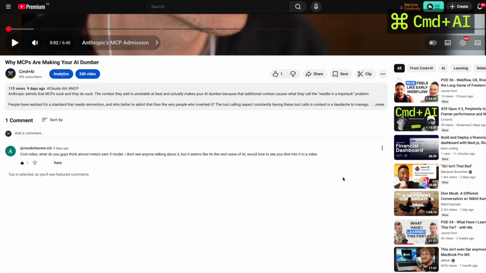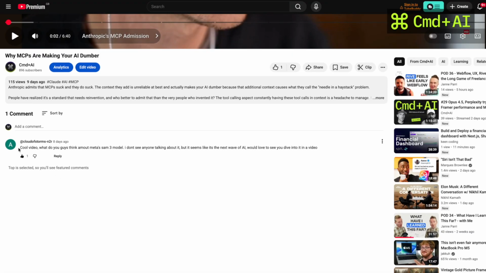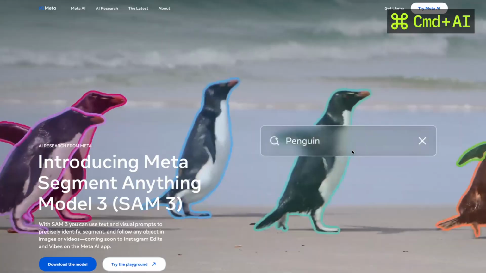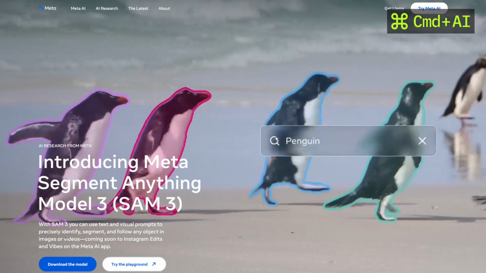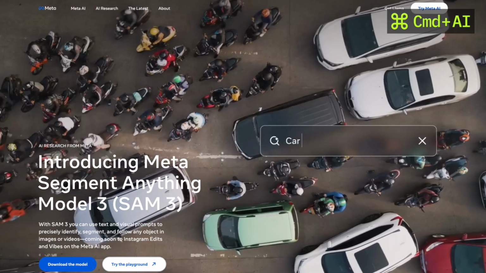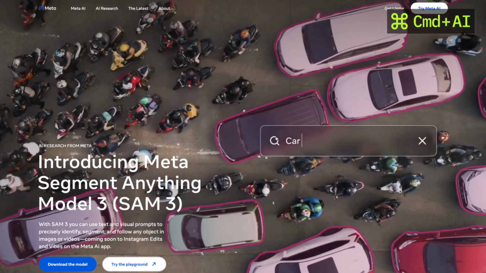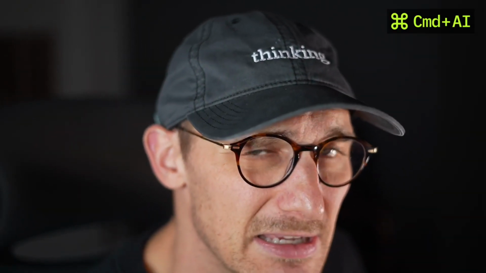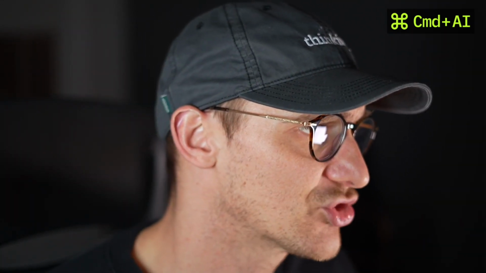We had a comment asking what we think of the SAM model. It is an object recognition model. It's able to track things, and they've just released SAM 3. You've got to request access, which I was hoping to be able to go through with you guys, but let's go through the instructions and talk a little bit about it.